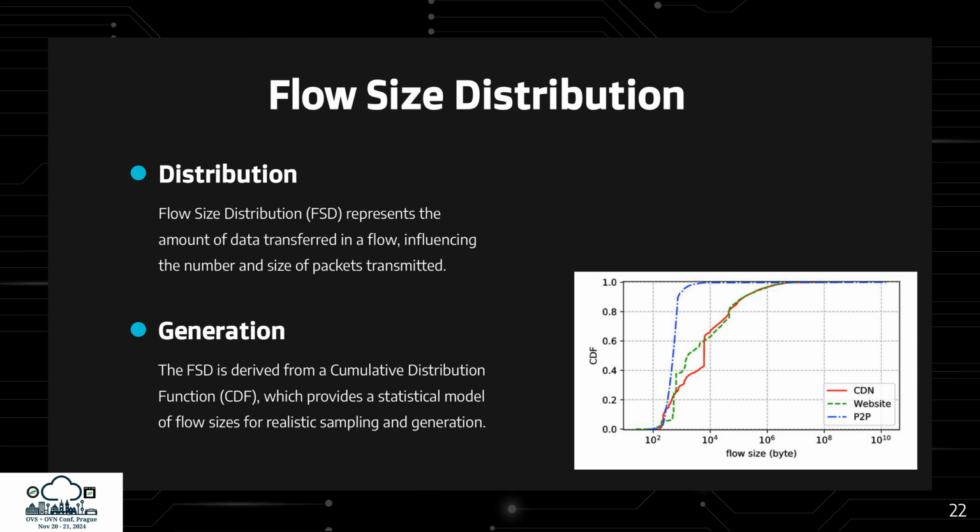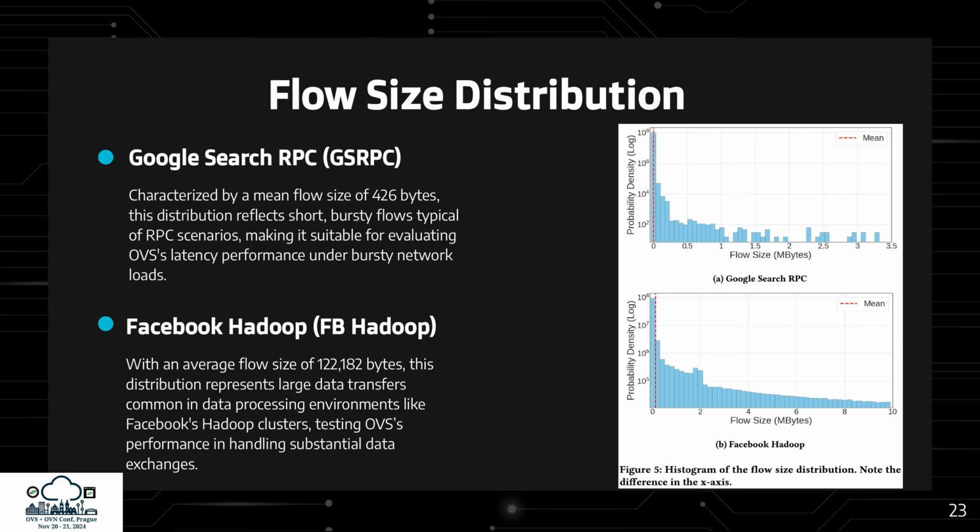Flow size distribution plays a key role in benchmarking OVS by representing the amount of data transferred in each flow, affecting the number and size of packets transmitted in the network. These distributions are generated from cumulative distribution functions, providing a realistic statistical model for flow size sampling and are based on real-world network traffic data. In particular, the Facebook Hadoop distribution, with an average flow size of 122 kilobytes, reflects large data transfers typical in data processing environments like Facebook's Hadoop clusters, testing OVS's ability to handle substantial data exchanges with long-lived stable flows.